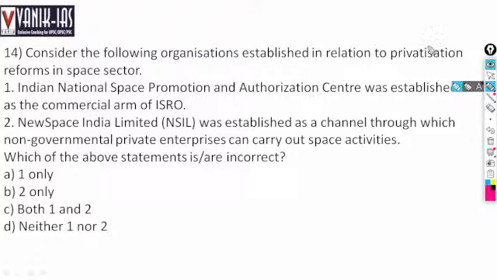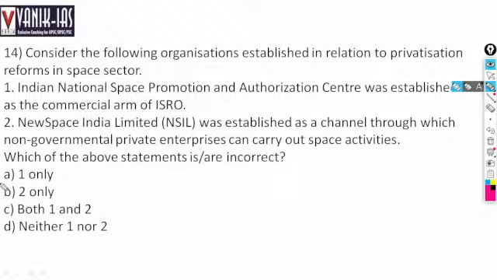Next, consider the following organizations established in relation to privatization reforms in the space sector. Indian National Space Promotion, privatization of the space sector. Why is privatization essential in the case of the space sector? There should be private sector participation so that there will be competition and private investment, which will bring faster development. That's why privatization reforms in the space sector are important.